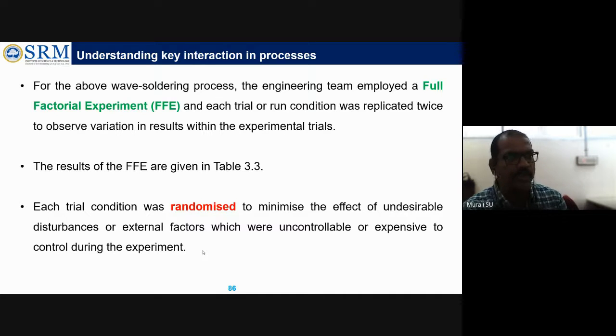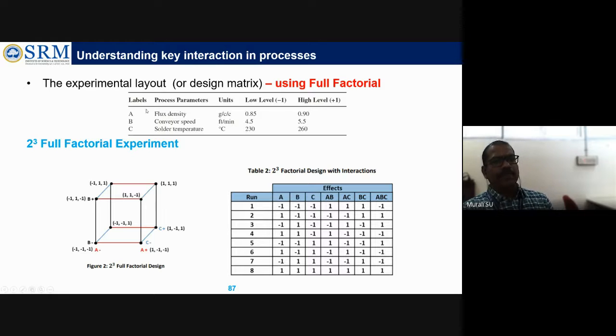Okay, so these two things you have to remember. This is the same condition. So how do they do the full factorial design? Generally, in this criteria there are 3 factors, so that's why I gave a 2 power 3 full factorial experiment. It is explained in a cube manner.